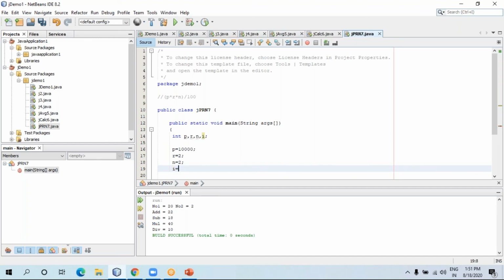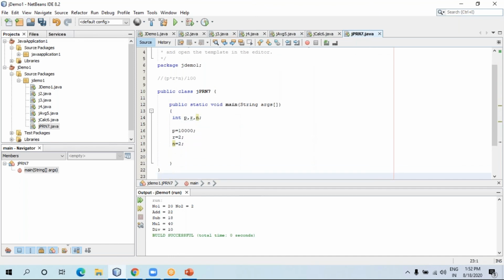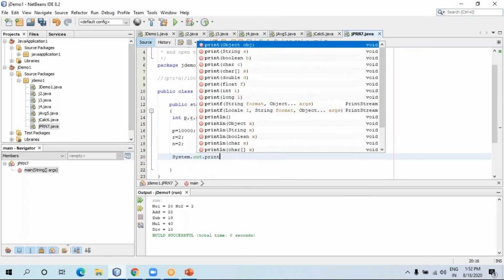So let's write down the formula over here. I is equals to P into R into N divide by 100. You can store it and directly print interest over there. But let me show you a new thing. I'm not going to store interest in any variable. We can directly write down the formula over there. Let me show you. System dot out dot println